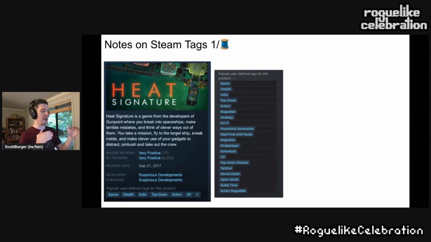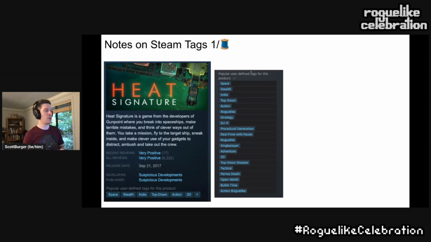Typically, games have a maximum of about 20 tags that can be applied. You might say to yourself, well, these seem kind of randomly ordered: space, stealth, indie, top-down. Like they just kind of seem jumbled around here. These are things that users can vote on to say, oh, I think this game is a top-down shooter, click, or add that category on there. And devs can also change those around as well. They have some input authority on there.